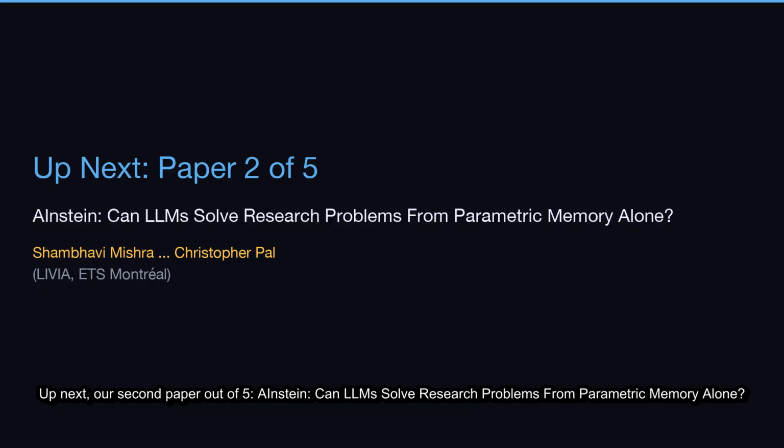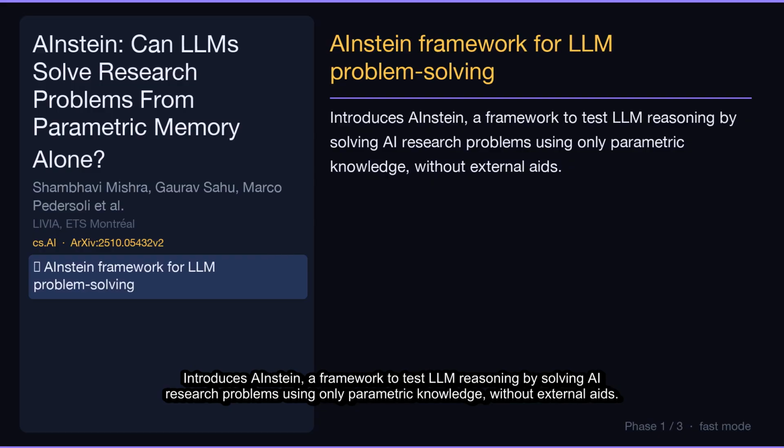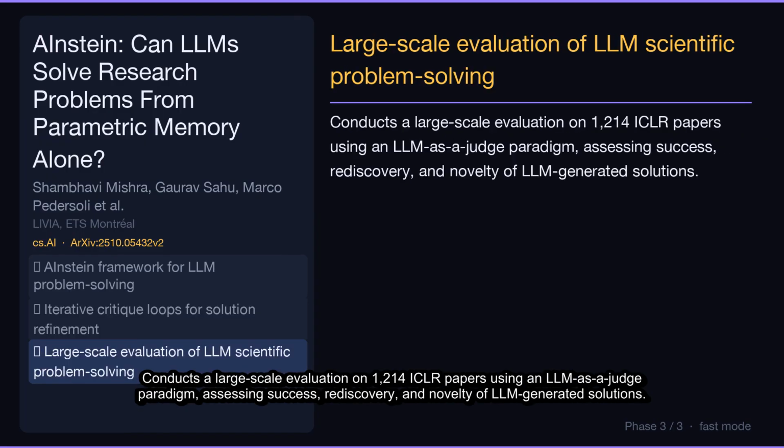Up next, our second paper out of 5, AInstein, Can LLMs Solve Research Problems from Parametric Memory Alone? By Shambhavi Mishra and Christopher Pal from Livia, ETS Montreal. Let's break down its key contributions. Introduces AInstein, a framework to test LLM reasoning by solving AI research problems using only parametric knowledge, without external aids. Employs iterative critique loops, mimicking scientific inquiry, where specialized solver agents propose and refine technical solutions. Conducts a large-scale evaluation on 1,214 ICLR papers using an LLM-as-a-judge paradigm, assessing success, rediscovery, and novelty of LLM-generated solutions.